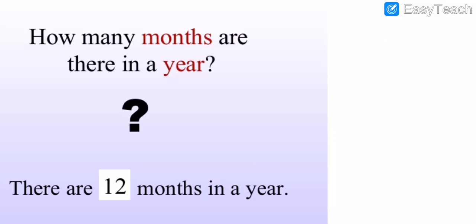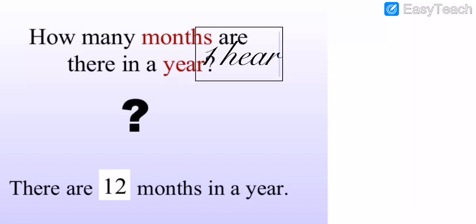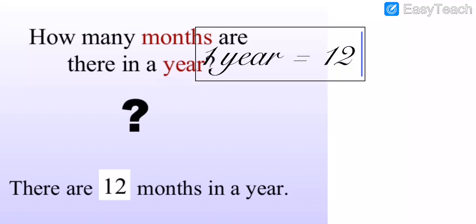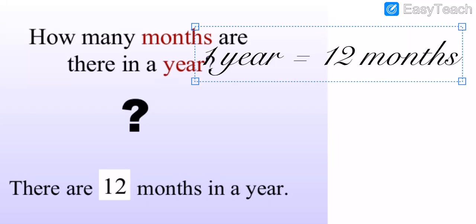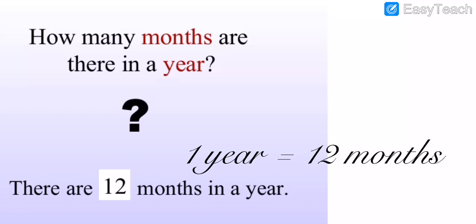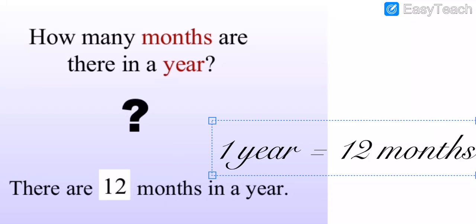So now I am going to write one thing here: 1 year is equal to 12 months. Understood? You have to note down these things in your book, dear all. Do fast. I hope you all understood. 1 year is equal to how many months? There are 12 months.